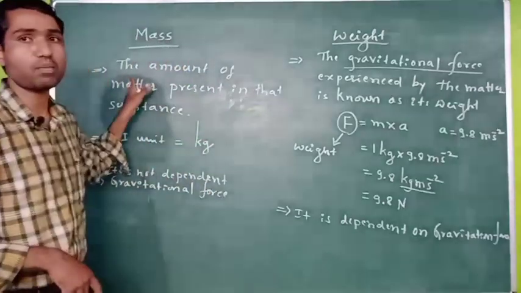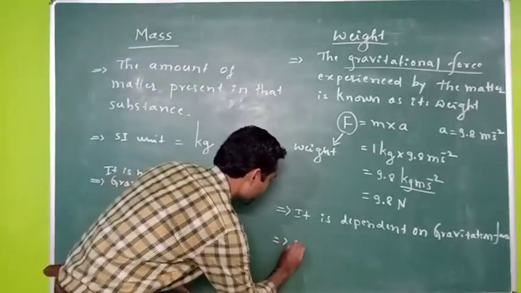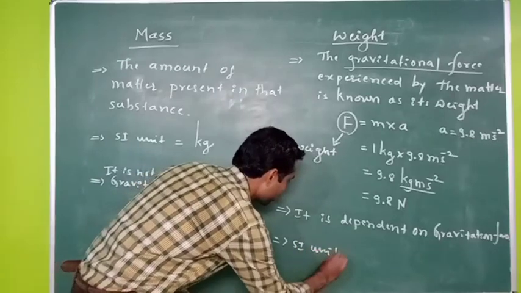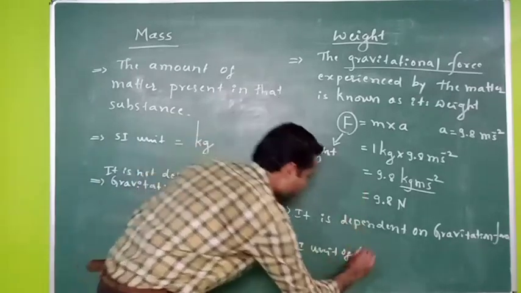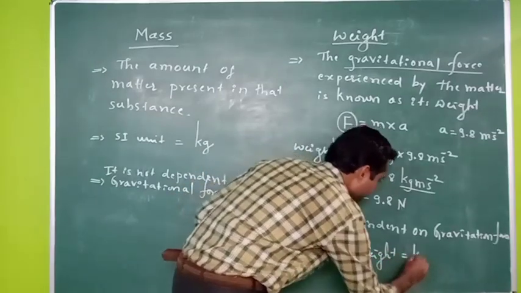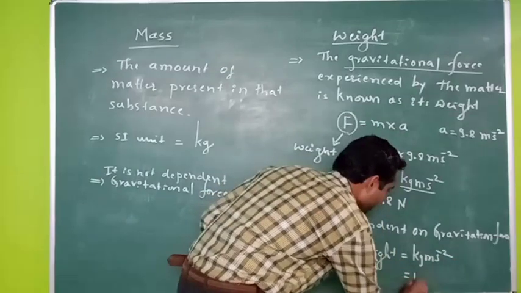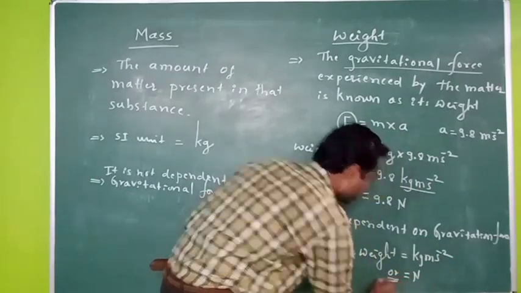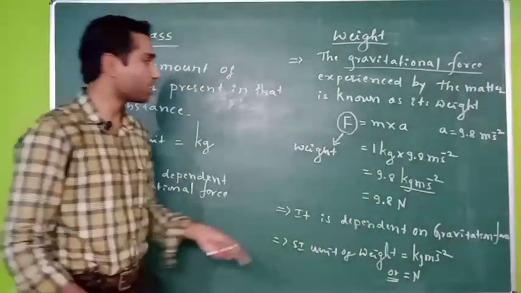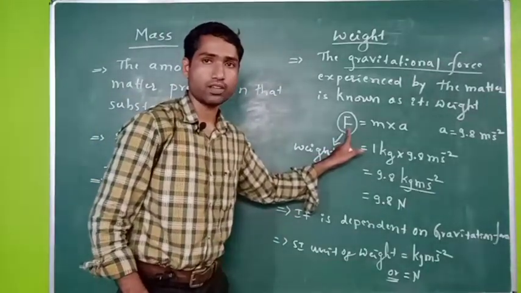That means the mass remains the same. Then the SI unit of this weight is kg meter per second square, or it is also called Newton. That is nothing but the unit for force, gravitational force, right?